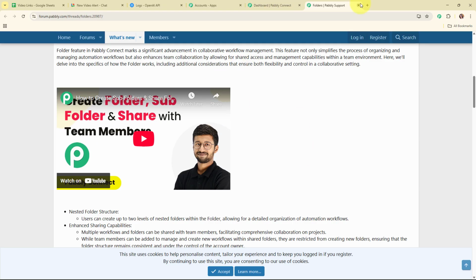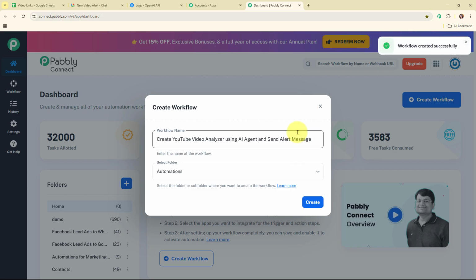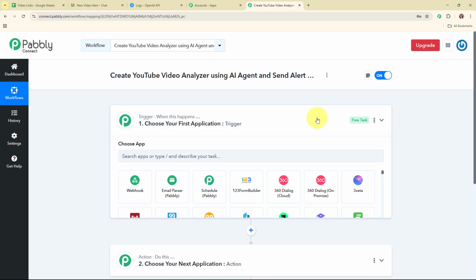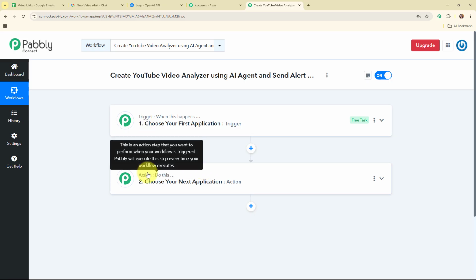Alright, so now let's move back to our Pabbly's dashboard, and here to create a new workflow, I'm going to click on this create button given over here. Now here in this workflow window, you can see we have successfully created a workflow, and here on my screen you can see the two most important principles of an automation process, that are trigger and action.